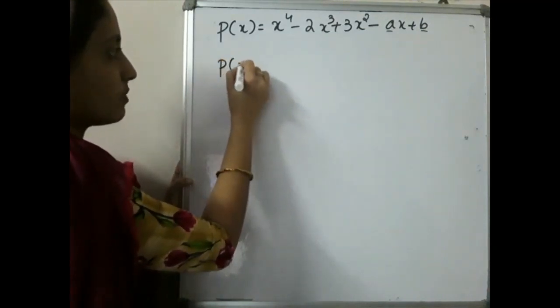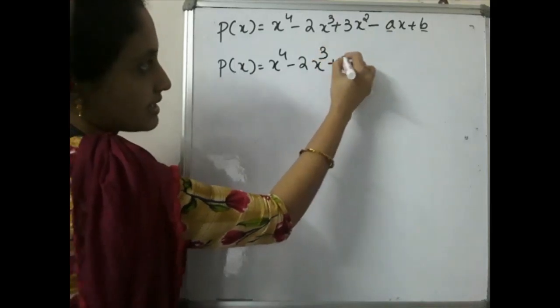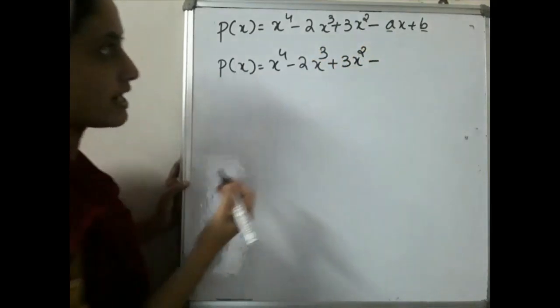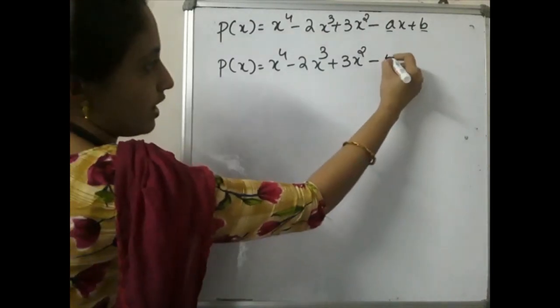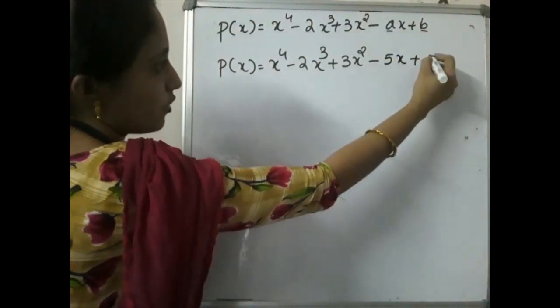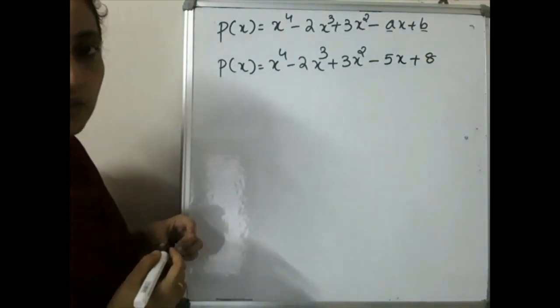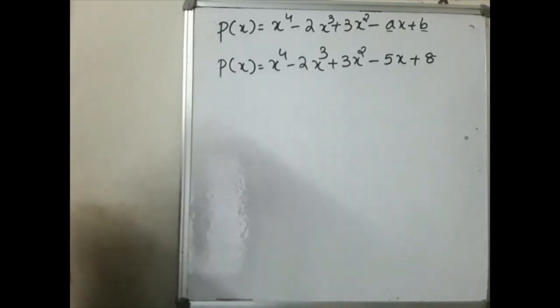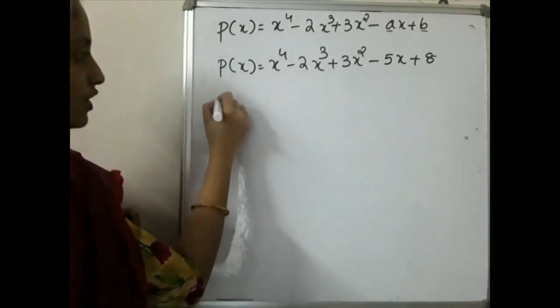That is p of x will be equal to what you got: x raised to 4 minus 2x cube plus 3x square minus, what is the value for a you got? Value for a is 5. So 5x plus, the value for b is 8. This is our polynomial. Then find the remainder when p of x is divided by x minus 3. If it is divided by x minus 3, what will be the remainder? p of 3. We have to find p of 3.